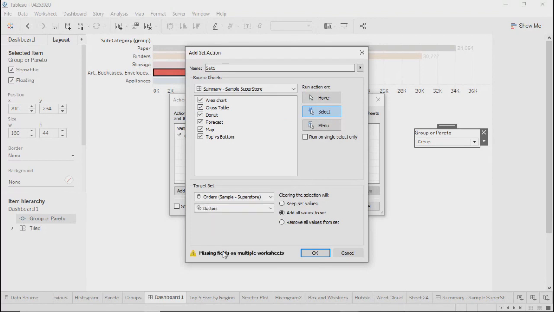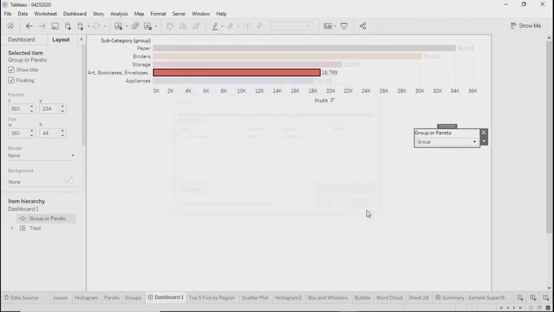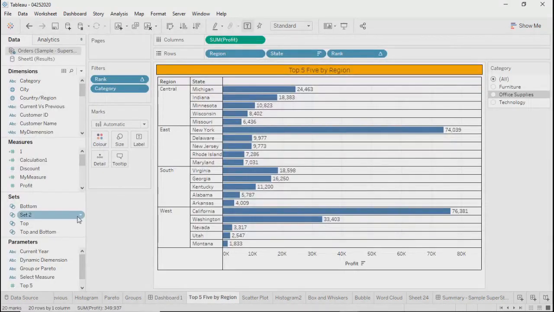So let's say if you want to change values, keep set values, add all the values to set, remove all the values from set. This is similar to the option when we used to drag a set onto the filter condition.